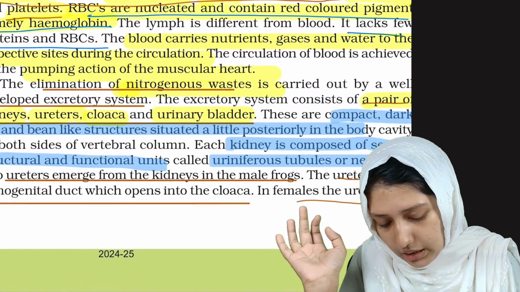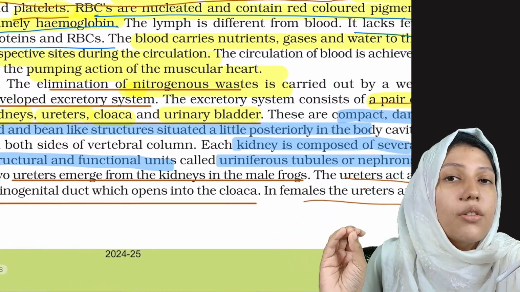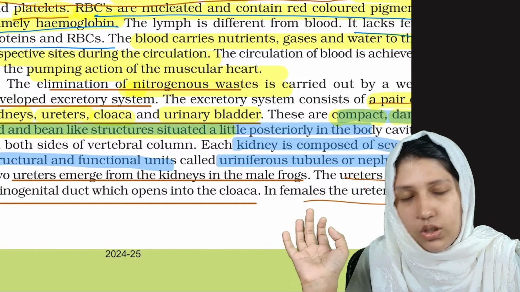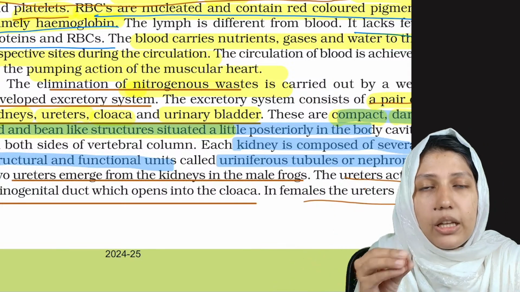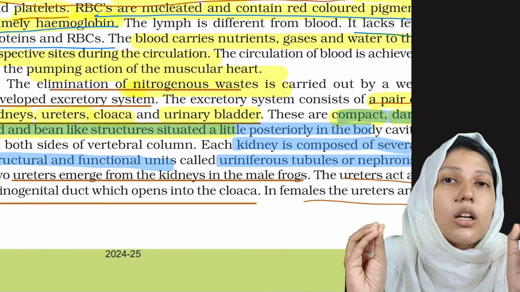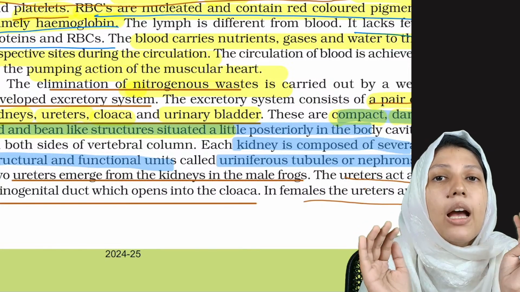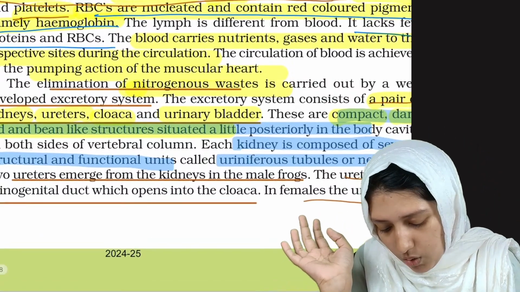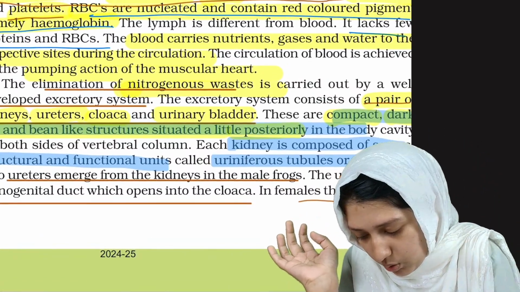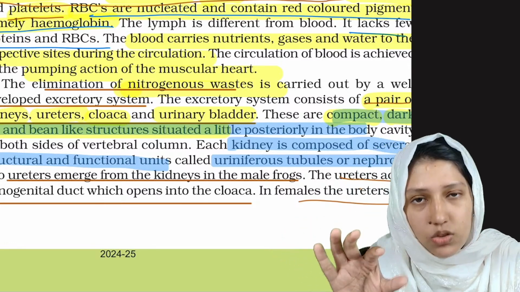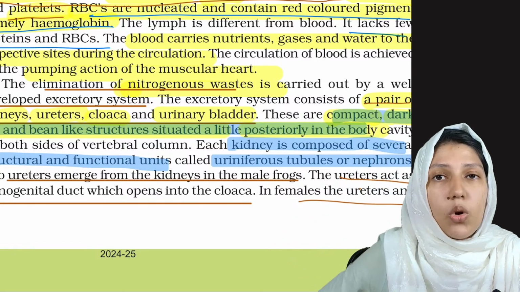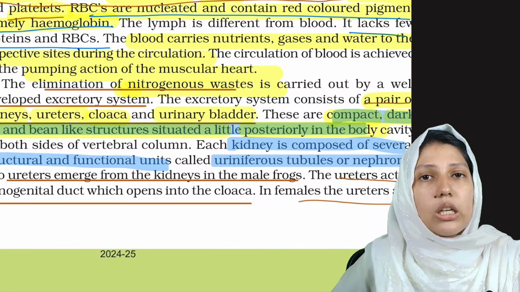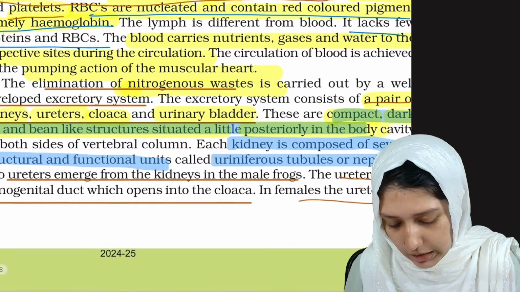Now what about the features of the kidney? Kidneys are compact, dark red, bean-like structures. They are situated posteriorly in the body cavity. As in others, it is also located posteriorly in the body cavity. Clear?